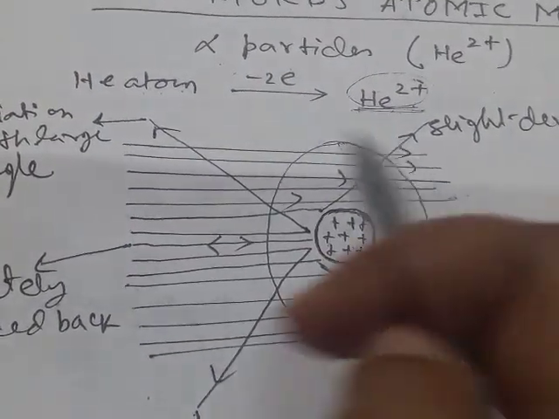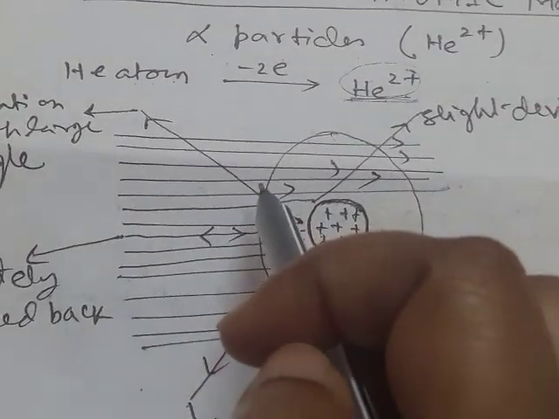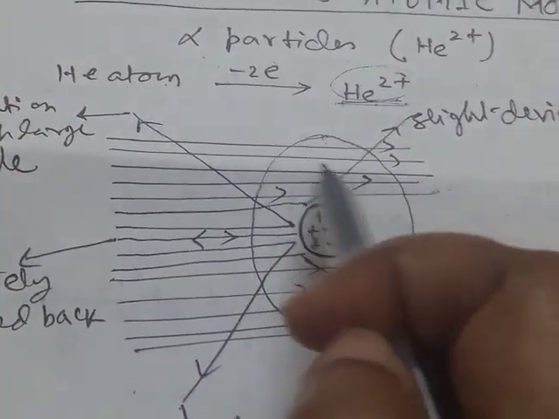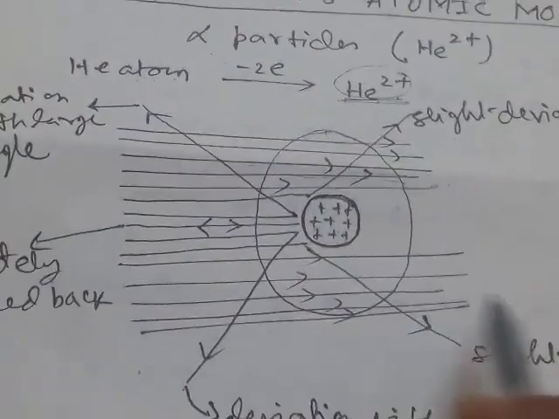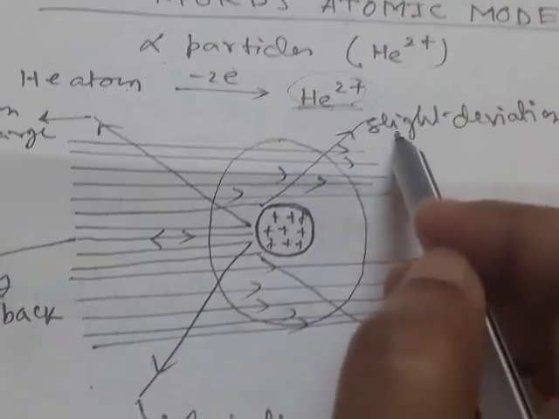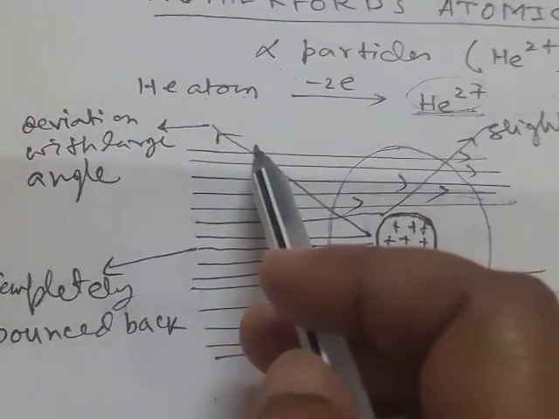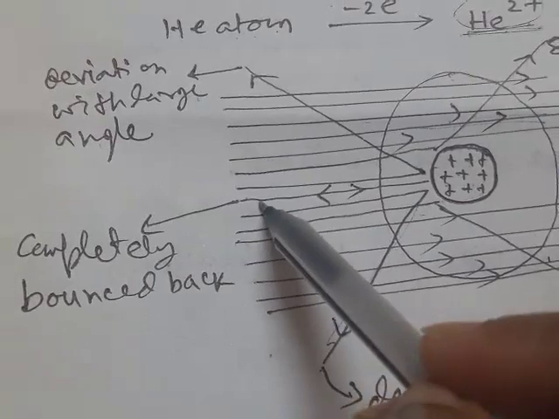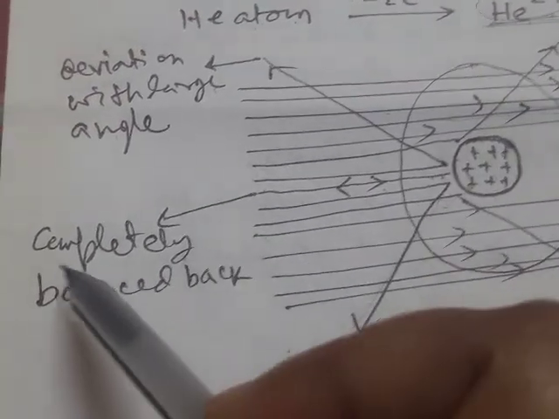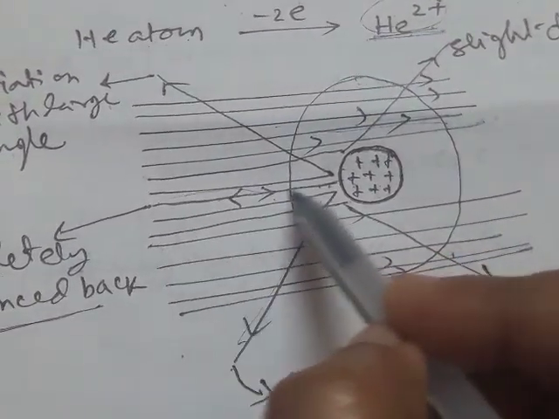And he observed that most of the alpha particles pass through the gold film without any deviation in their path, whereas a few of them are slightly deviated and another few are deviated with a large angle, and very few of the rays are completely bounced back.